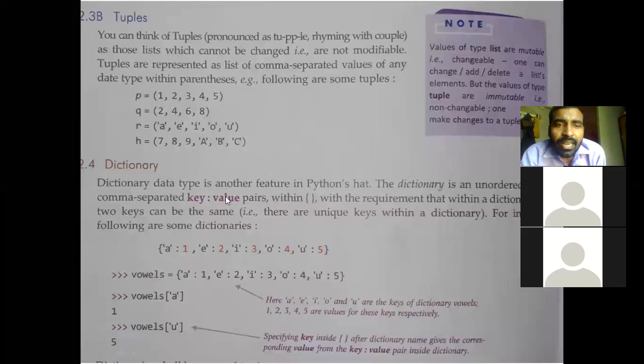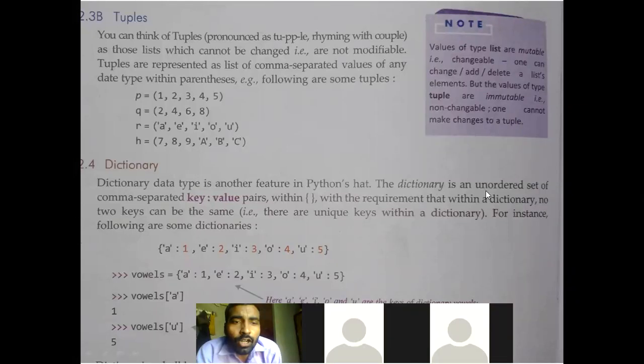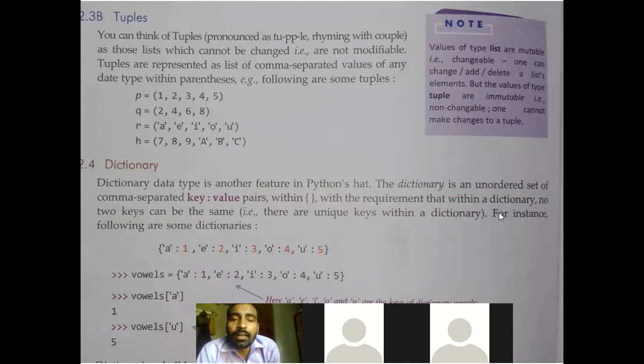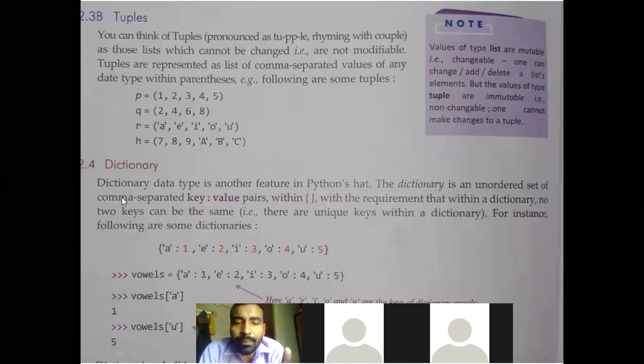The dictionary data type is another feature in Python. The dictionary is an unordered, comma separated set of key value pairs. Remember it. Dictionary is unordered. Unordered means its values or data can be in any order. It is not compulsory that what you have given, the same thing will be printed in the same order. The same things will be printed, but in a different order. That's why it is given that it is an unordered set of comma separated key value pairs within the curly braces.